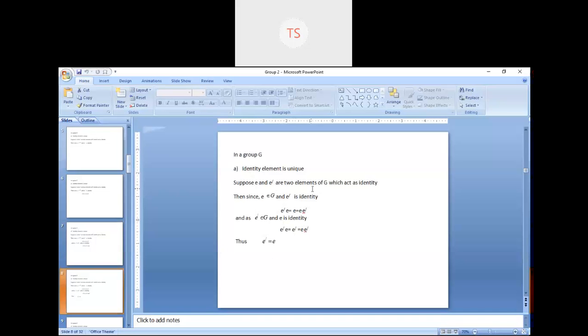So this is your first statement in a group: always remember that the identity element is unique. These are some simple proofs. I think all of you have understood that proof. Here I have used only the property of identity, nothing else.